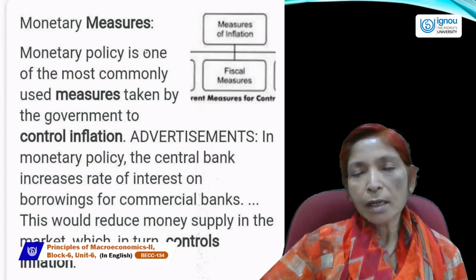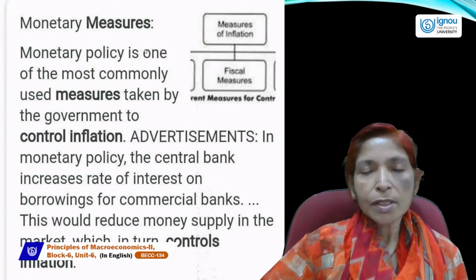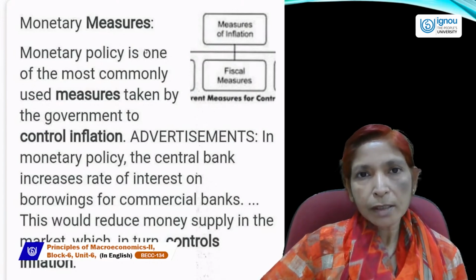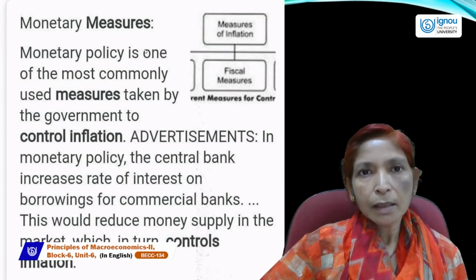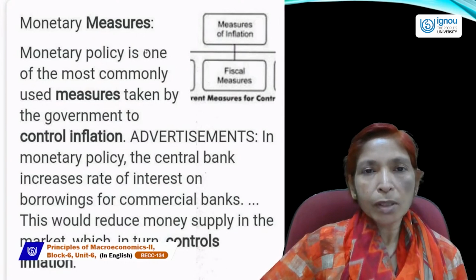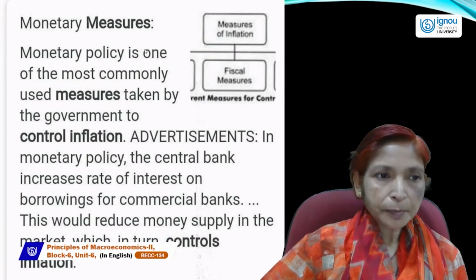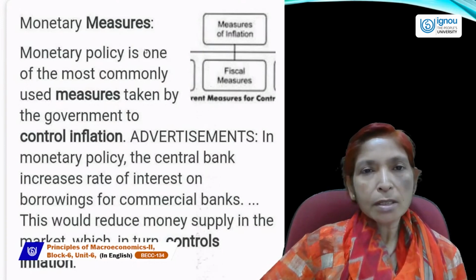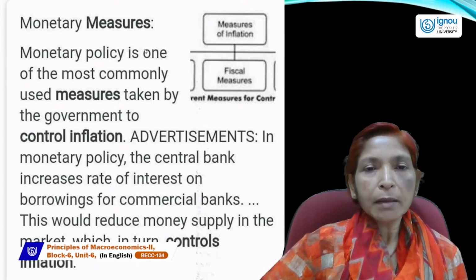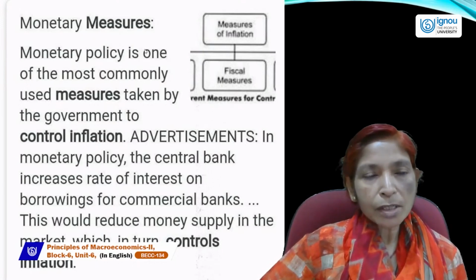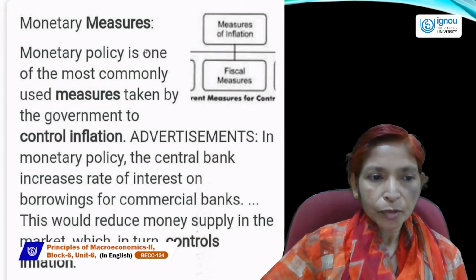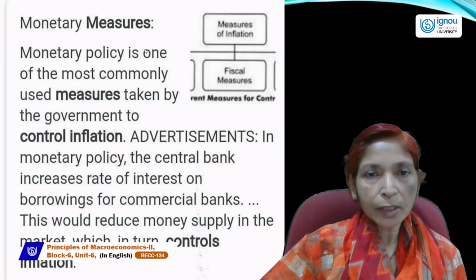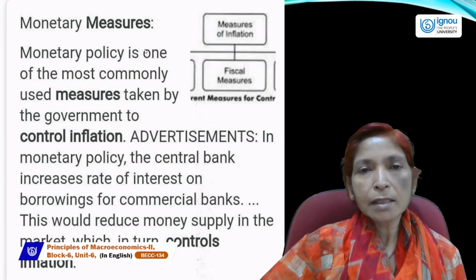And other measures are known as qualitative or selective credit control measures, in which we include margin requirements, direct action, moral suasion, and rationing of the credit. These measures are called monetary measures, which are made by Reserve Bank of India to control the situation of inflation and deflation.